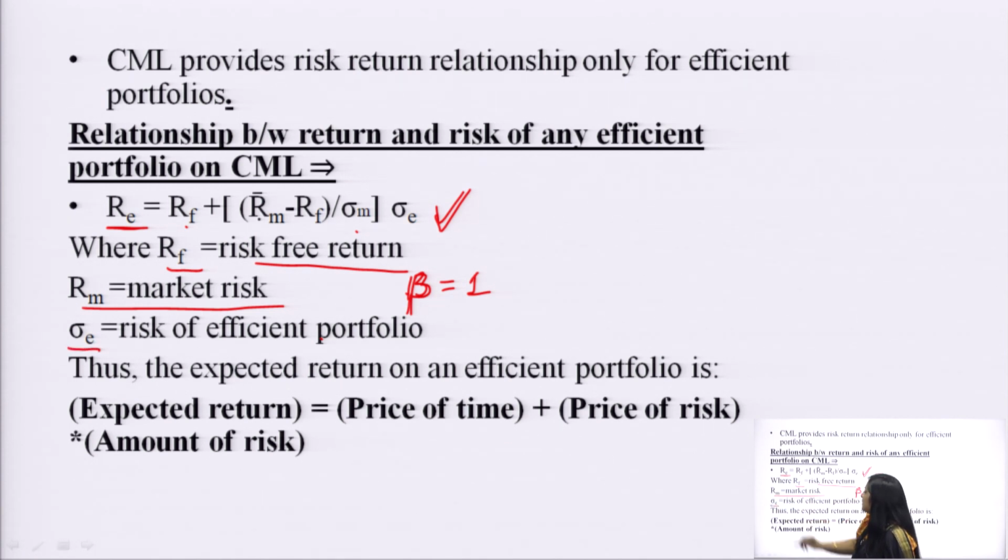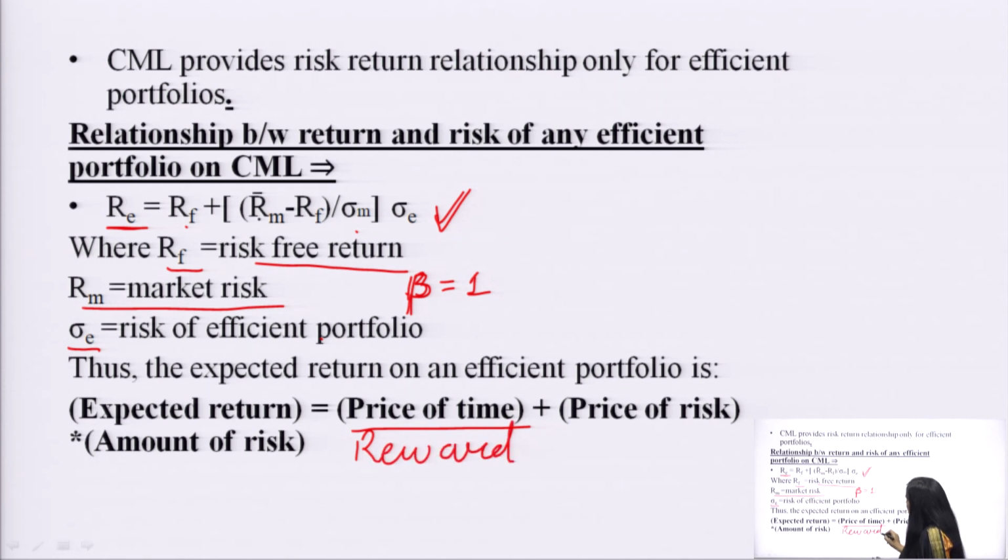Sigma E is the risk of the efficient portfolio. So, how is the relationship derived? The expected return is equal to the price of time, or the reward which the investor wants for waiting, because if he is investing his money in a risk-free security, he must receive some lowest rate of return. That lowest rate of return is called the reward for waiting, or the price of time.